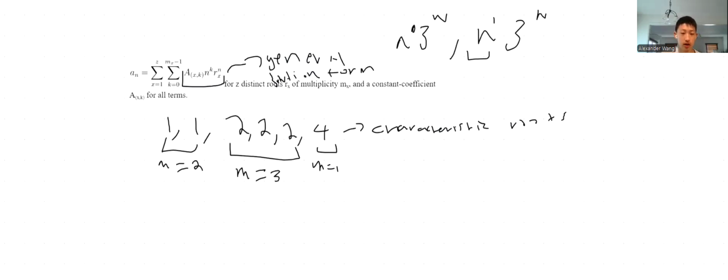And then the last term is r of x to the power of n, and x is just the multiplicity group number. So we can assign each multiplicity group a number from 1 to z, which is the amount of distinct roots, or the amount of multiplicity groups. So r of x to the power of n would represent the 3 to the power of n in the other case.